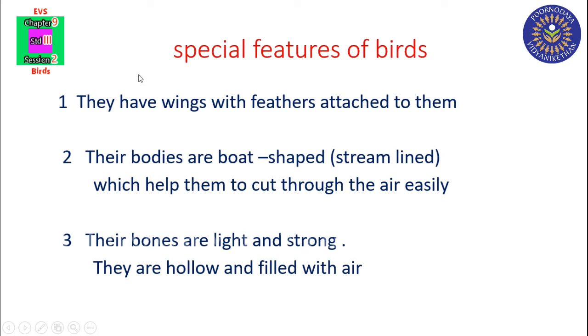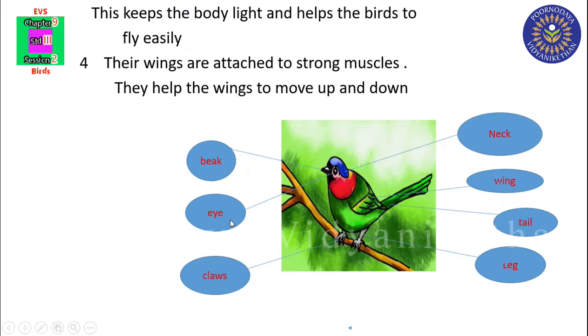Special features of birds. First, they have wings with feathers attached to them. Second, their bodies are boat-shaped, streamlined, which help them to cut through the air easily. Third, their bones are light and strong. They are hollow and filled with air.